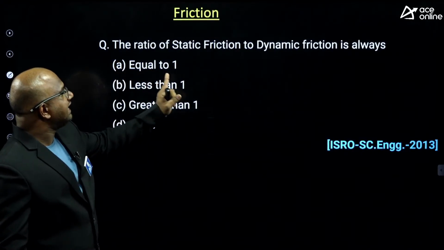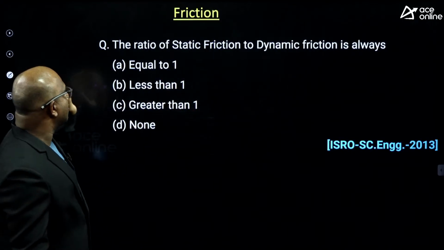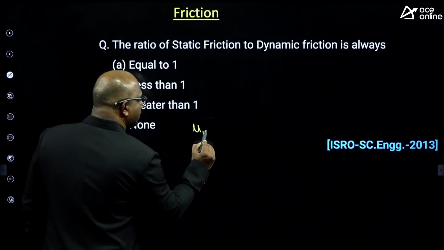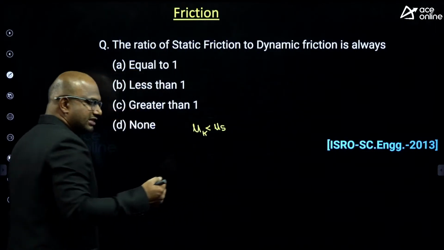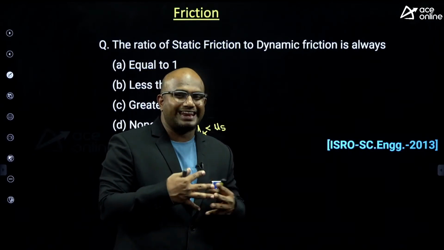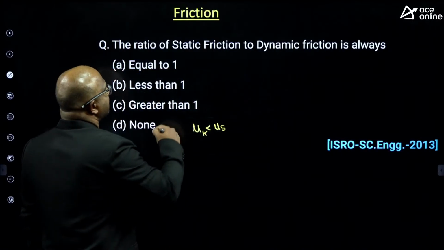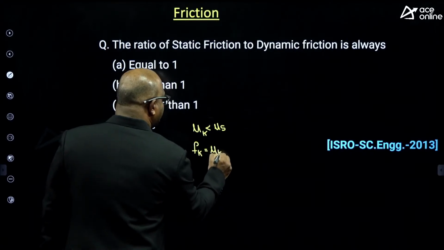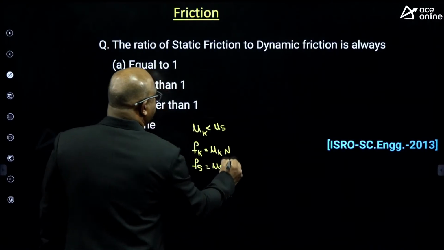The ratio of static friction to dynamic friction is always how much, guys? See, you know that, guys, kinetic friction is always less than the static friction. Why? Because when the body is in motion, you are not getting sufficient time to lock the irregularities, guys. So definitely the coefficient of friction will be less. So definitely, guys, Fk equal to mu k into N, and Fs equal to mu s times N, guys.